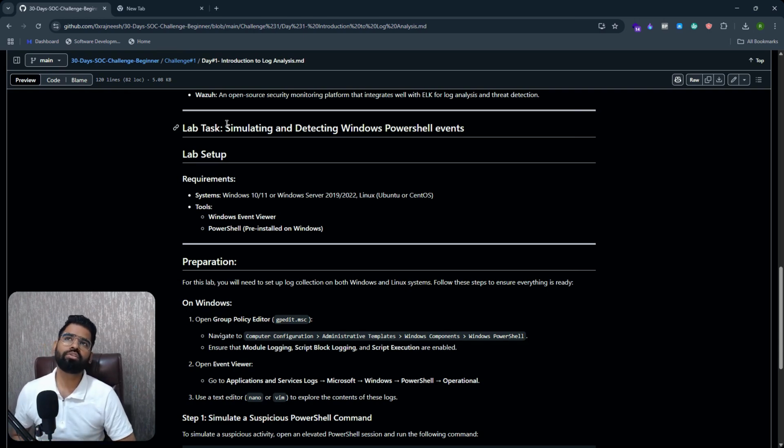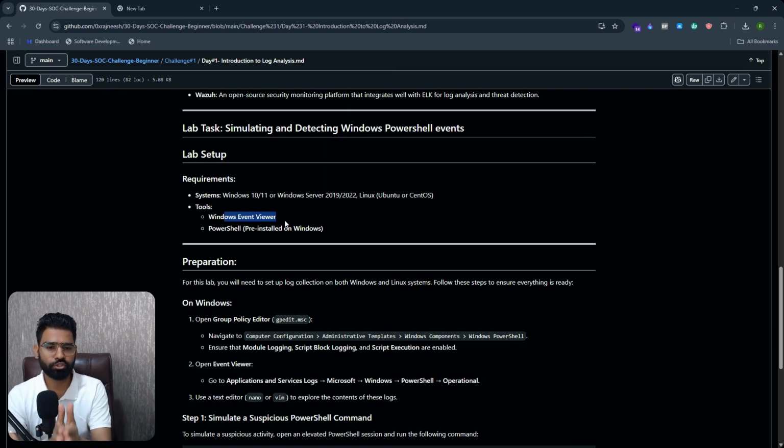We are going to discover how we can look at any suspicious command executed on PowerShell. For this you need a Windows machine or Windows server, Windows Event Viewer to analyze the logs, and PowerShell.